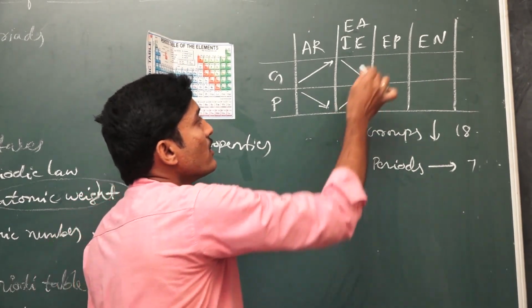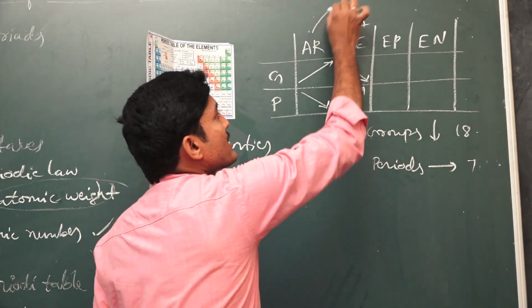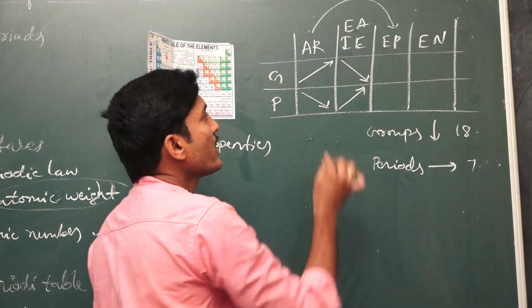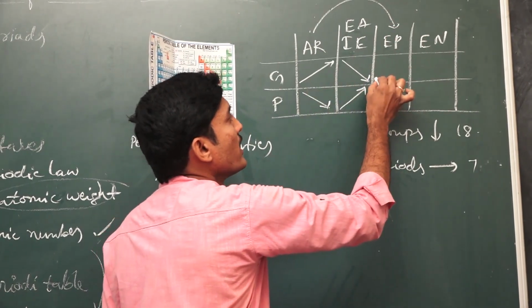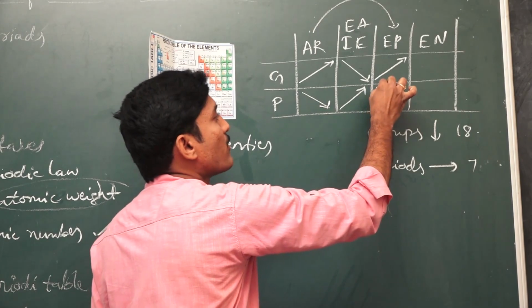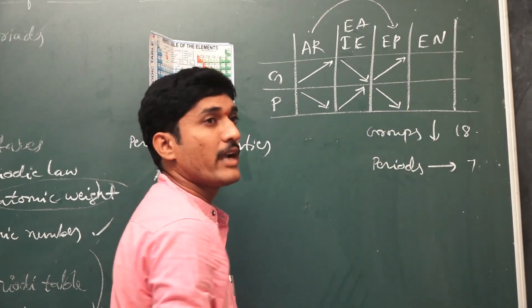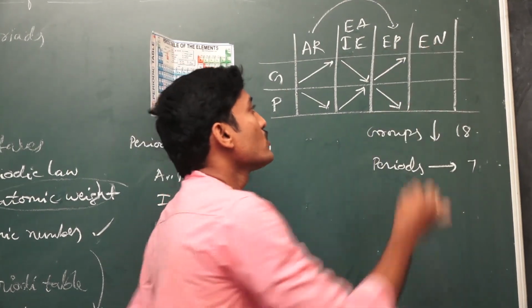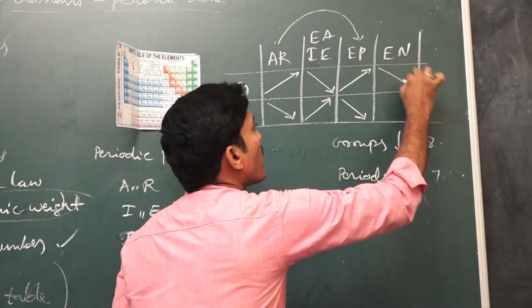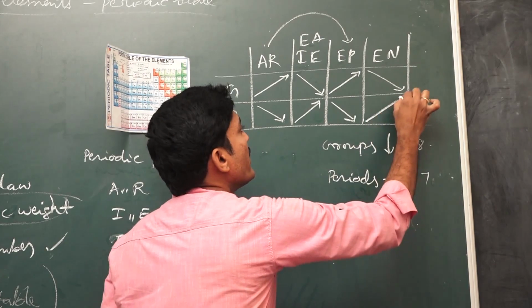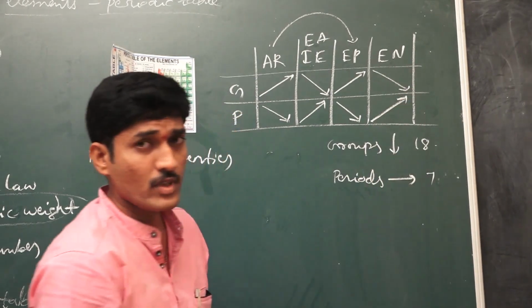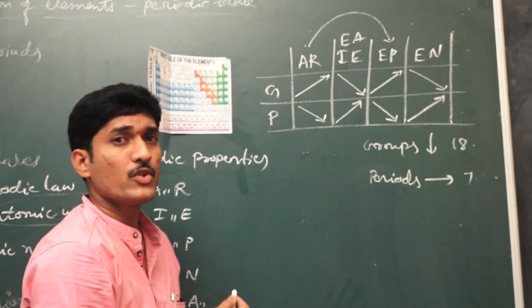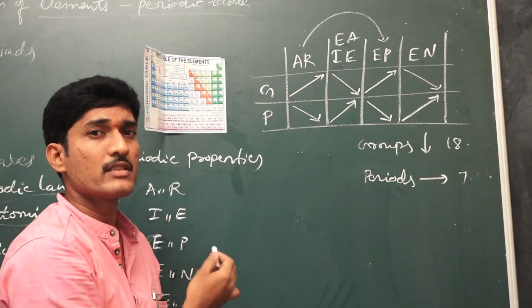Next here electropositive character is same as the atomic radius. Here that also in groups from top to bottom increases, and also in periods from left to right that decreases. And electronegativity character is opposite to electropositive character, so that decreases from top to bottom in groups and increases in periods from left to right. So by using this concept, you can answer different questions asked in examinations.